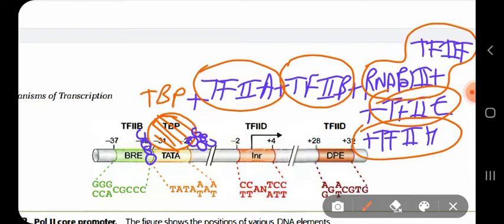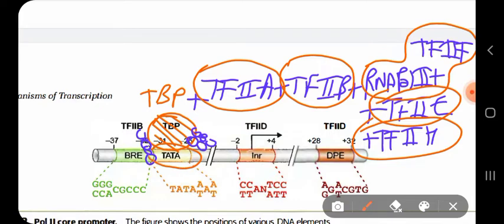Now RNA polymerase with TFIIF associates with more proteins that I am not talking about now. I will talk about them later on. So it forms an initiation complex called the pre-initiation complex, which is followed by melting of this promoter region.